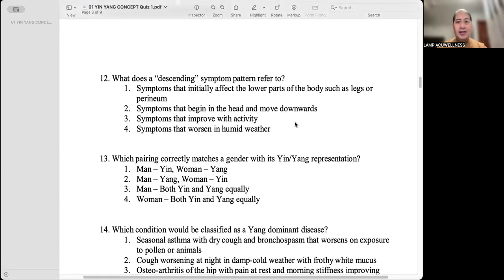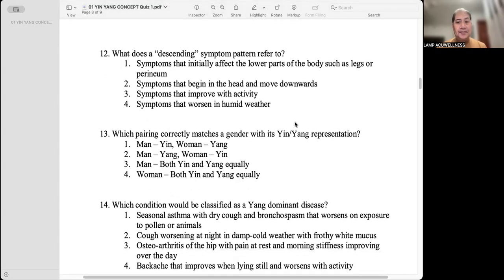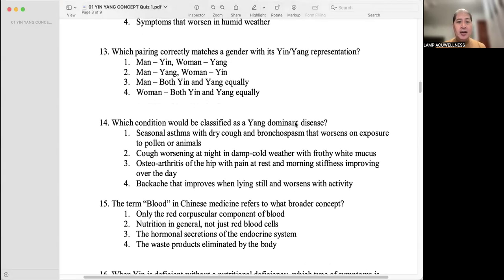What does a descending pattern refer to? So earlier we discussed ascending. Now let's go to descending. Number one, symptom that initially affects the lower part of the body, such as legs and perineum. Which pairing correctly matches a gender with its yin-yang representation? That's number two, man yang, women yin.